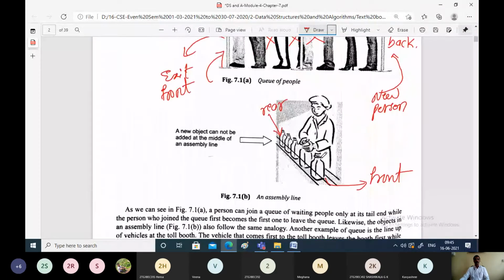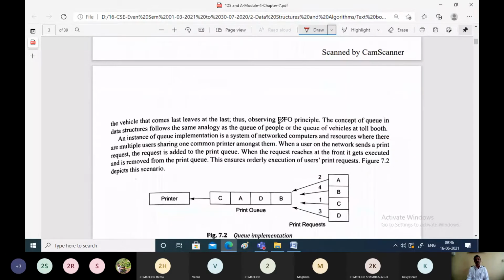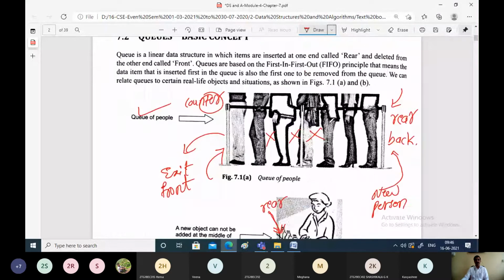In this scenario, whichever bottle enters first will go out first. That is why the queue data structure is also termed a first in first out data structure, or is said to work based on the principle of first in first out. Why?